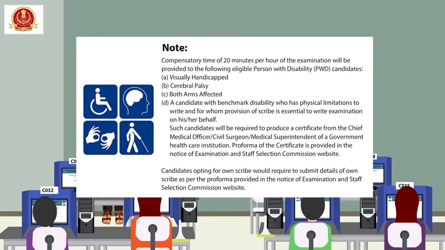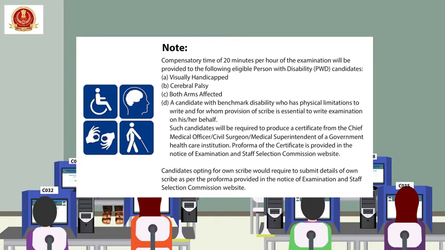Note: compensatory time of 20 minutes per hour of examination will be provided to the following eligible persons with disabilities, PWD candidates: visually handicapped, cerebral palsy, both arms affected, a candidate with benchmark disability who has physical limitations to write and for whom provision of scribe is essential to write examination on his or her behalf.